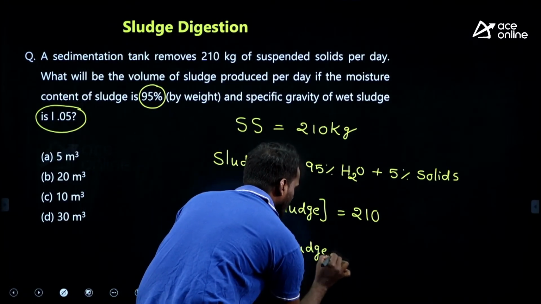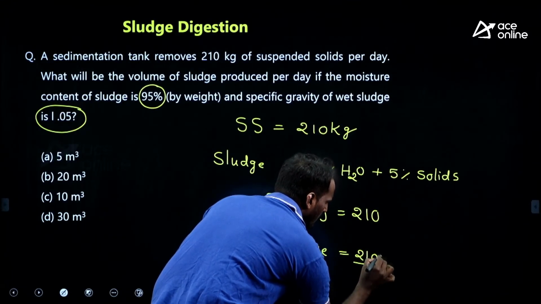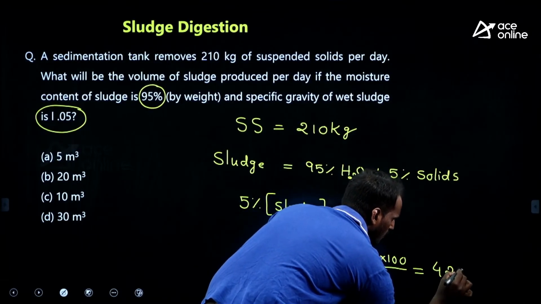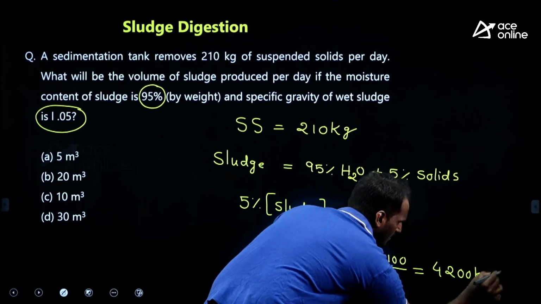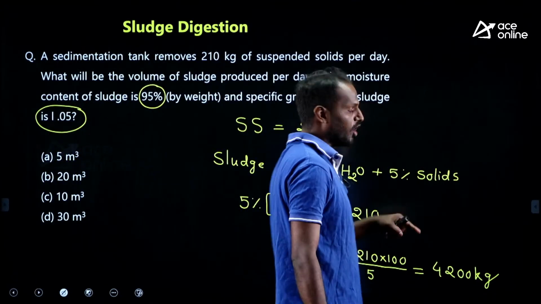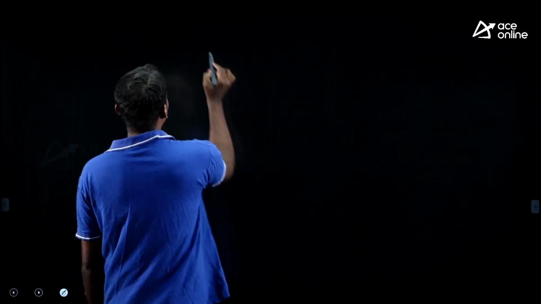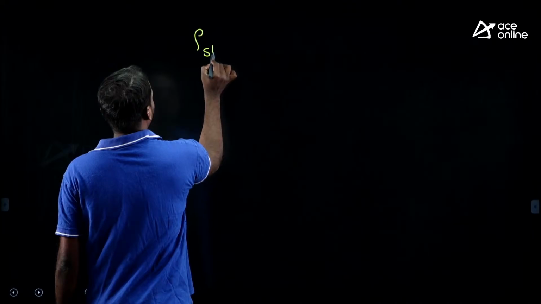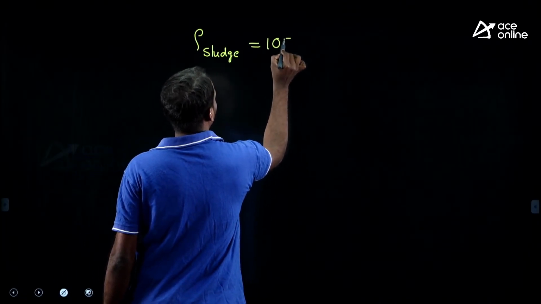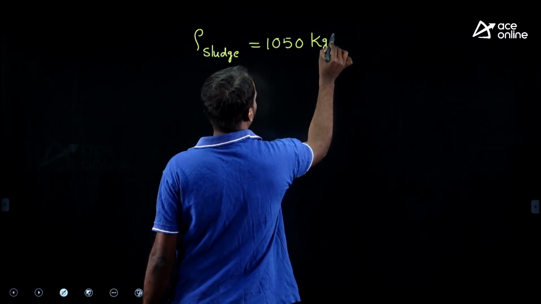Therefore what is the sludge you will get? Simple, 210 divided by 0.005, which is 4200 kg. Are you getting it? This is 4200 kg of sludge. He is asking for the volume of sludge, and we are getting weight in kg. What is the density he has given? The specific gravity 1.05 means 1050 kg per meter cube.